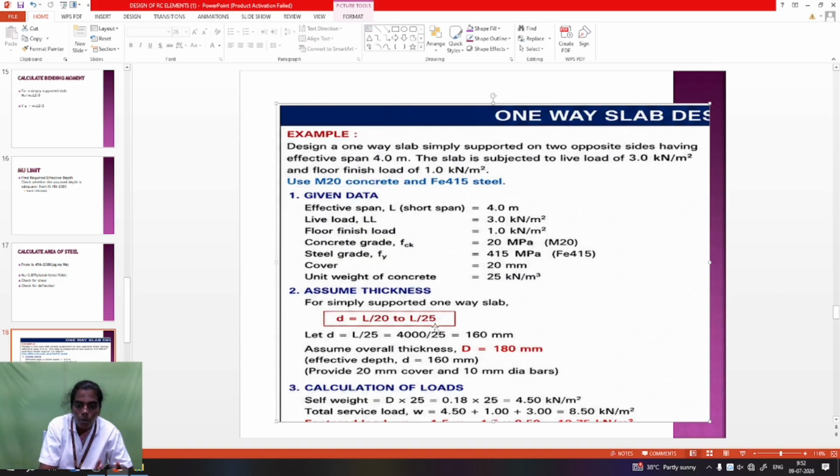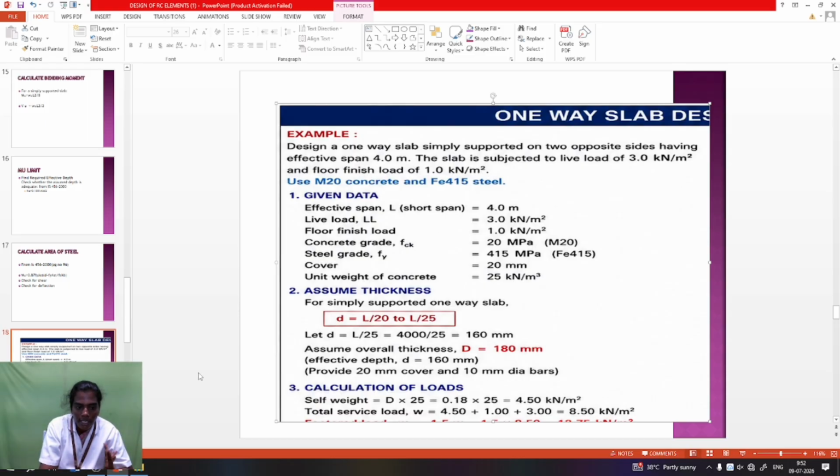Some basic values are given. For a simply supported slab, it is taken from L by 20 to L by 25. L is the clear span or effective span, a given value, divided by 25. So 4 meter, 4000 divided by 25, taken from the code book, gives 160. After that the overall depth is taken: clear cover plus effective depth plus half of the 10 mm dia bar gives the total depth. So the first step is calculated.